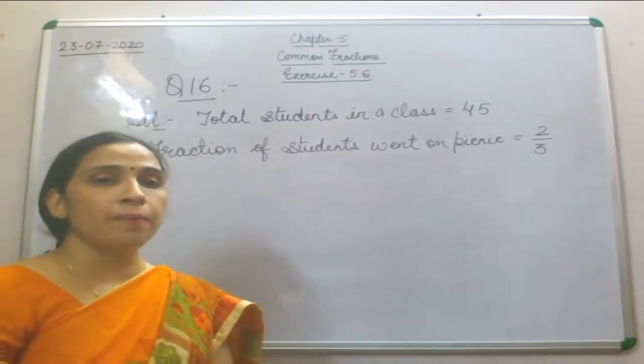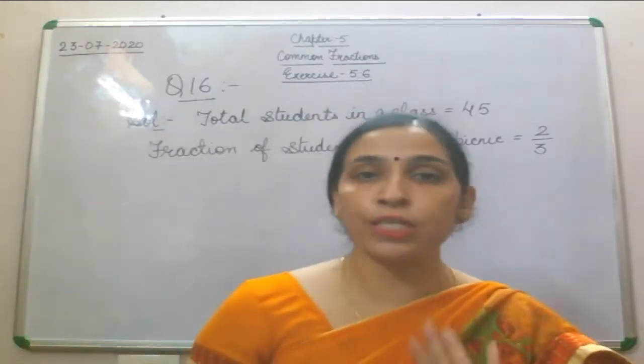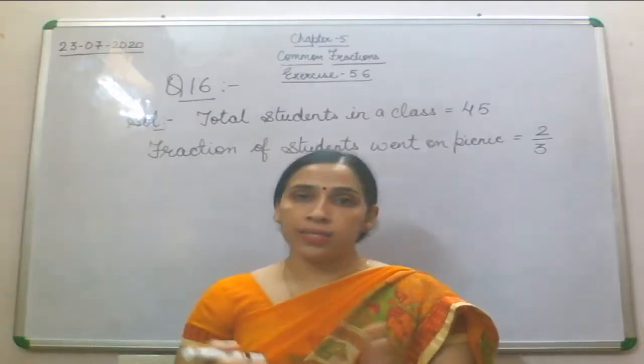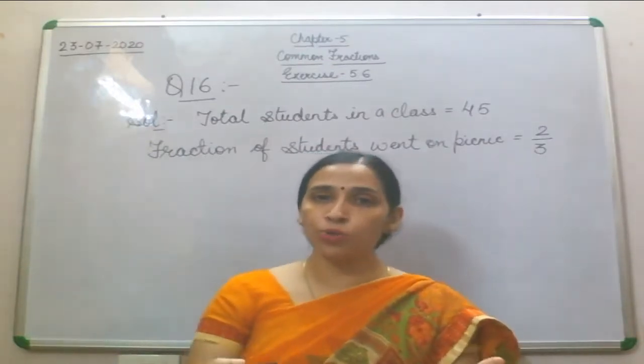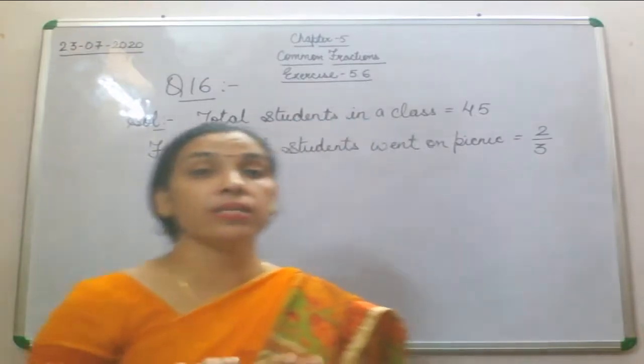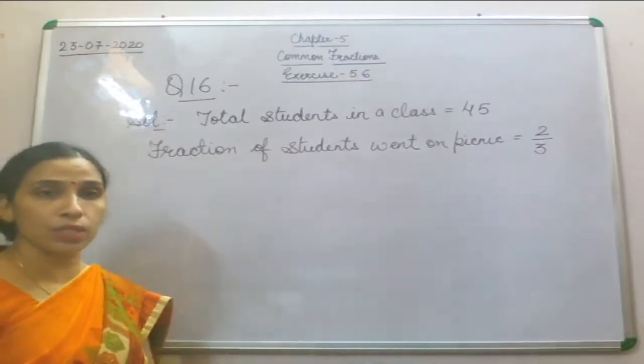This kind of problem or situation you will come across in your daily life also, in your school also. Some of the children went on a picnic and a few of the children didn't go. So we also come across this kind of situation.